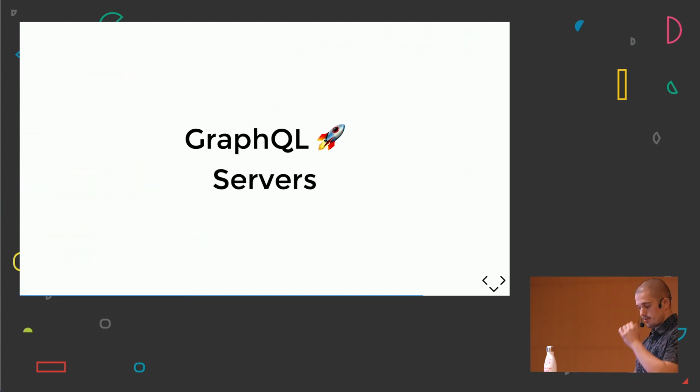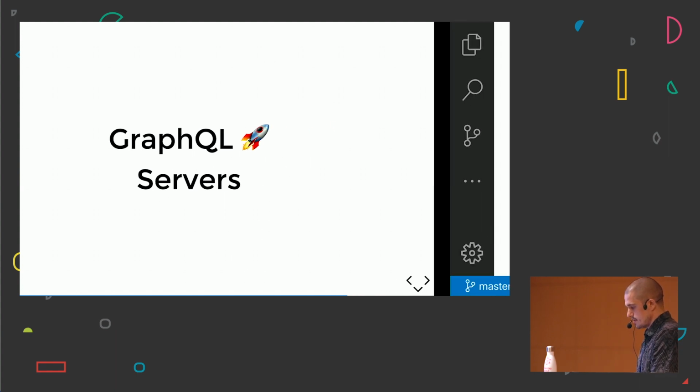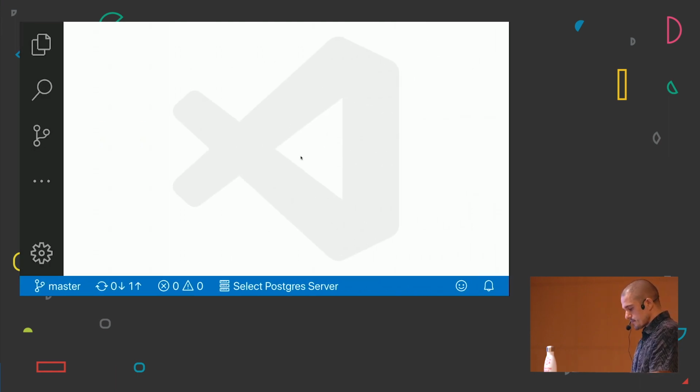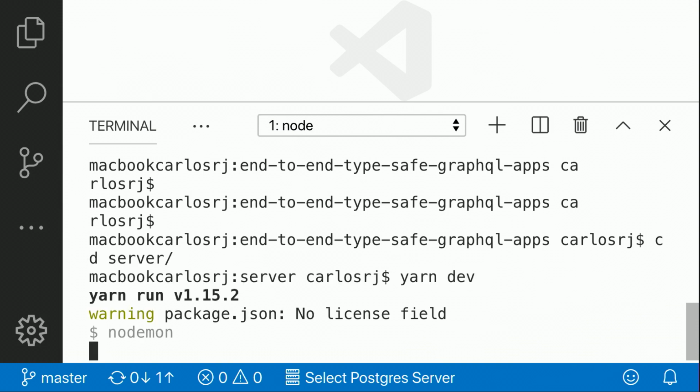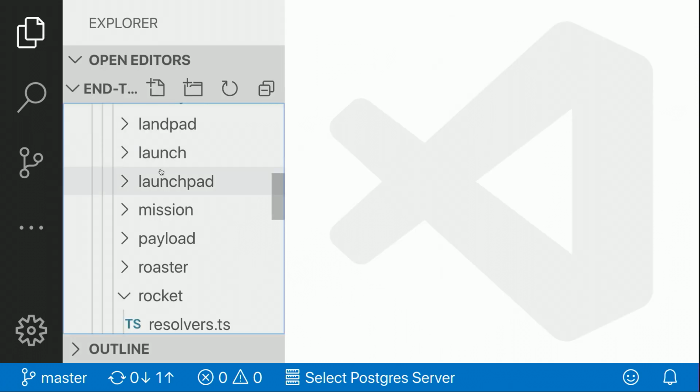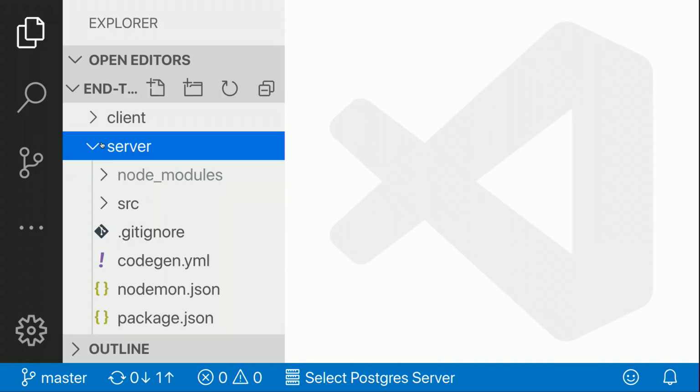Now we are going to see some code. We're just going to start from the GraphQL server. I'm going to open my IDE. The first thing I'm going to do is go to my server and just execute it. And while that's happening, we are going to check what we got in the server.